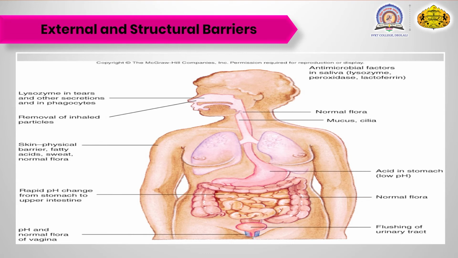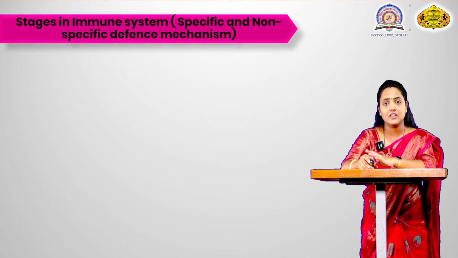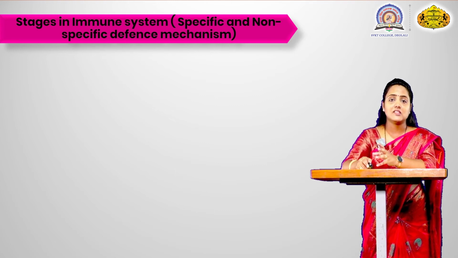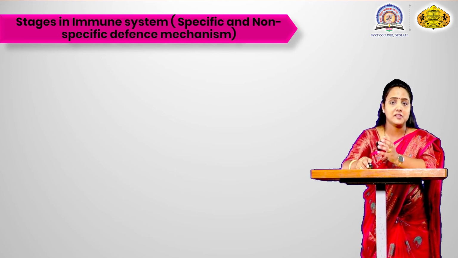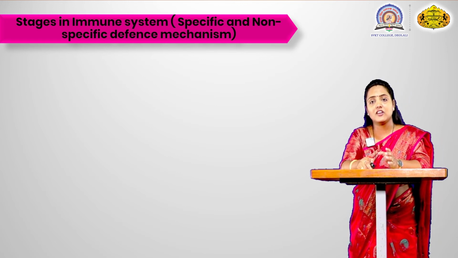Now we have seen the first line of defense mechanism, which includes the skin, the pH of the stomach, the saliva which is present in the mouth, the cilia which are present in the nostrils, and the pH and normal flora of the urogenital tract. All of these are the defense mechanisms which make up the first line.